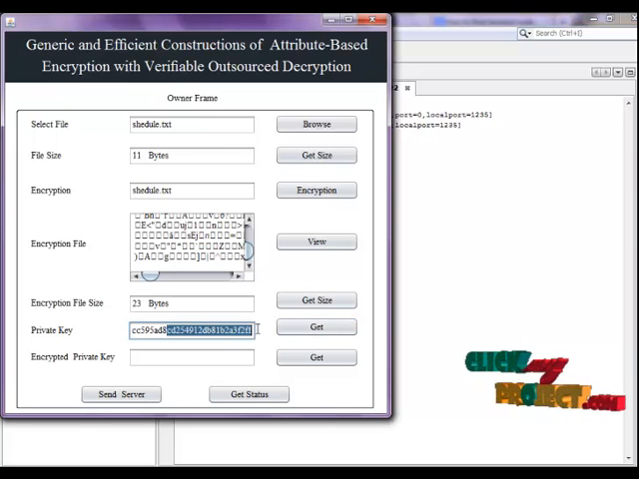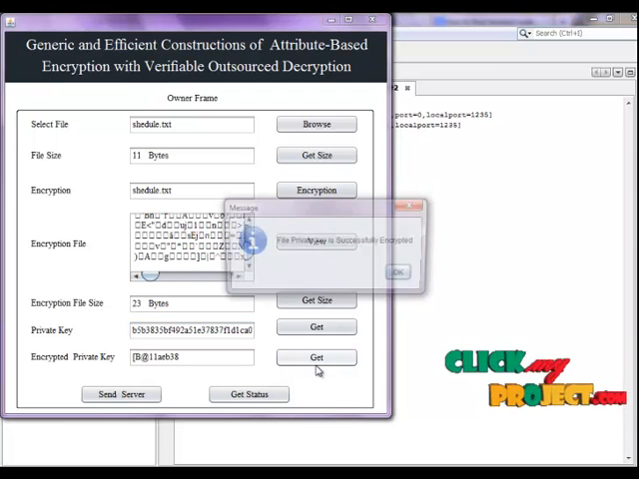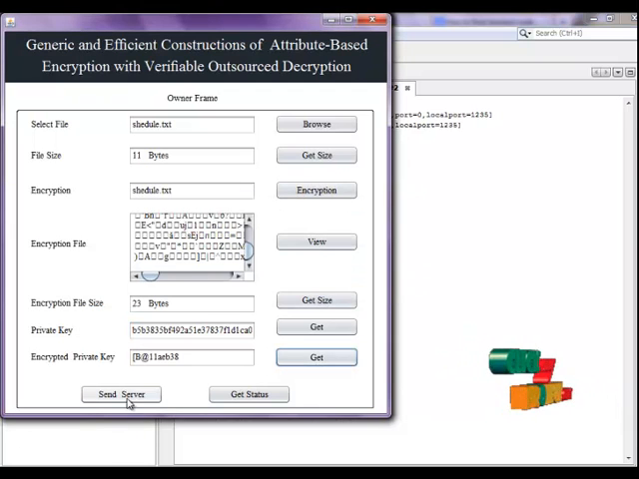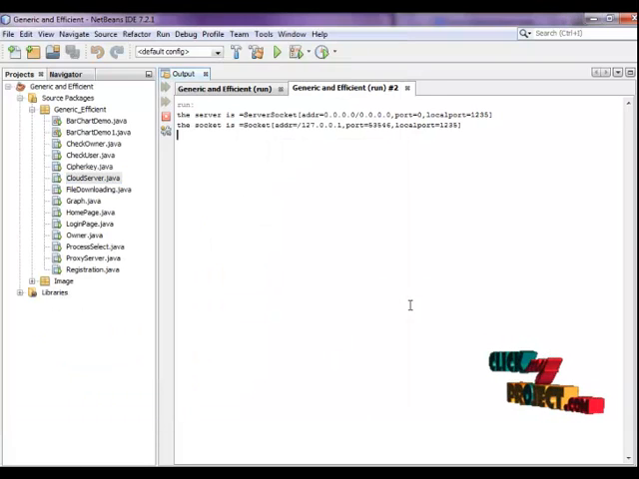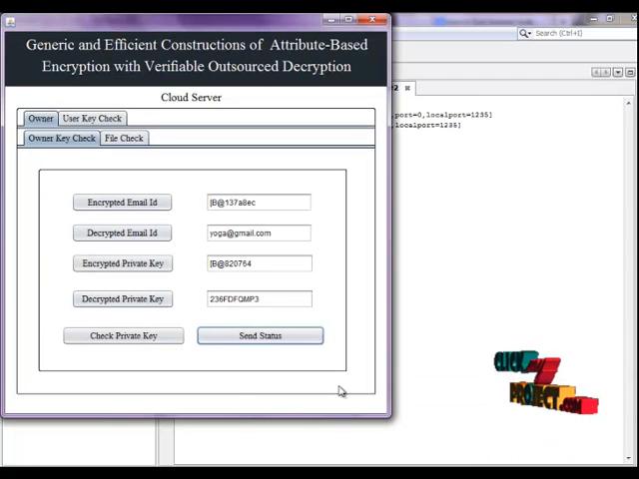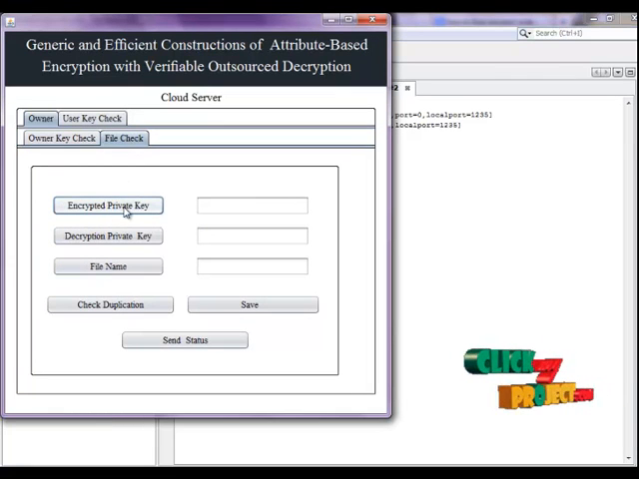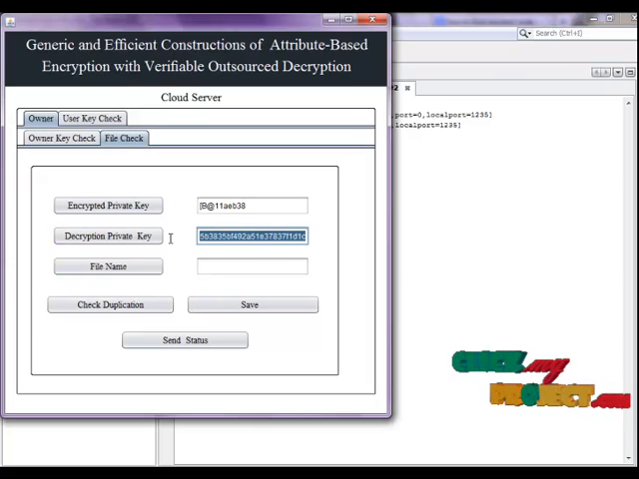This private key is for the file encryption, and it is based on the attribute. This is also the attribute key. This key is also encrypted, and then sent to the server. So now start the cloud server. This is the file checking: the encrypted private key and then the decrypted private key. This is a file key.